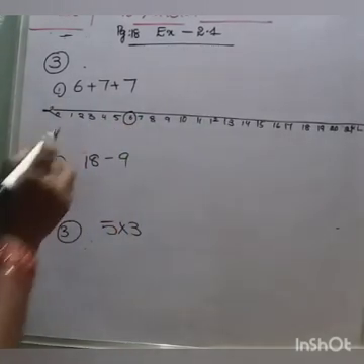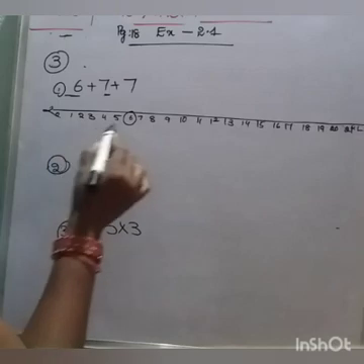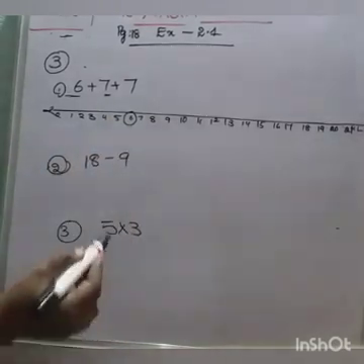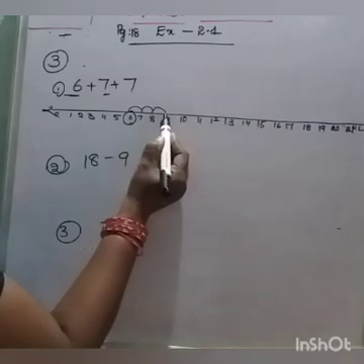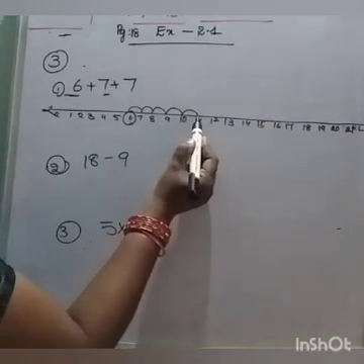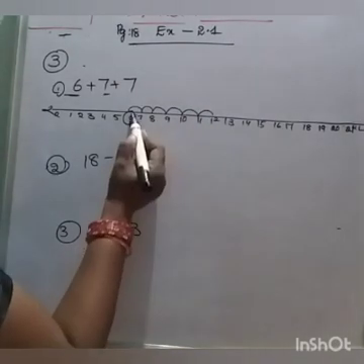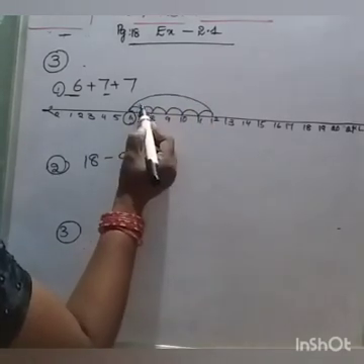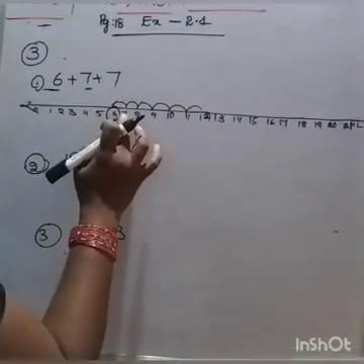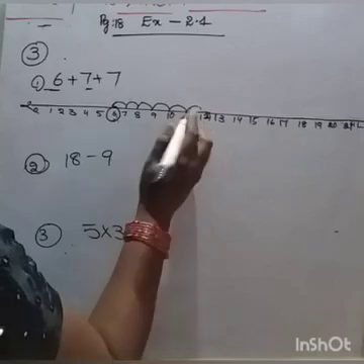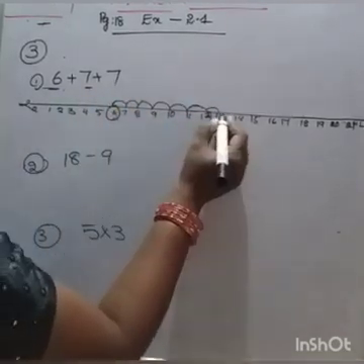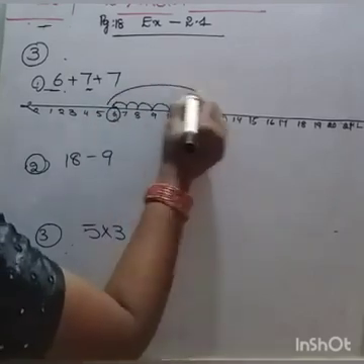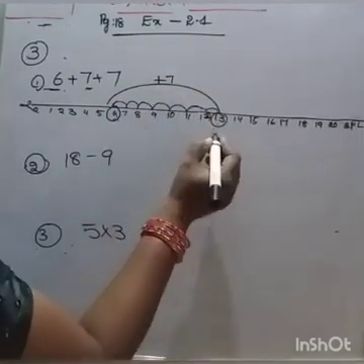6 plus 7. So move forward 7 steps from this number. 1, 2, 3, 4, 5, 6. Okay, 6 steps. Next 7. So 6 plus 7, what do we get here? 6 plus 7 equal to 13.